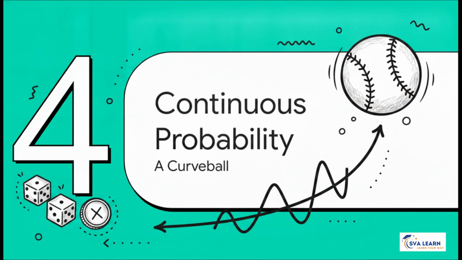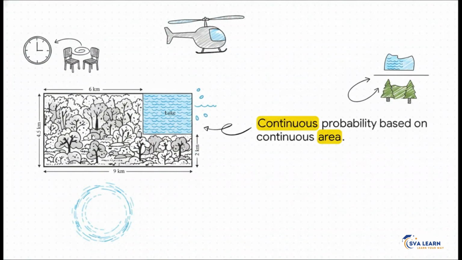Section 4. A curveball, continuous probability. You guys are doing fantastic so far. But I have to tell you, while we've totally mastered finite, countable outcomes like dice and coins, the universe sometimes throws us continuous curveballs. Sometimes outcomes aren't nice, neat, countable numbers. Sometimes they are uncountably infinite.